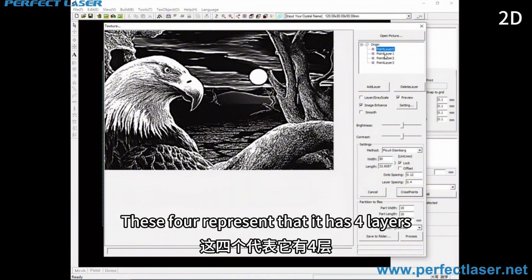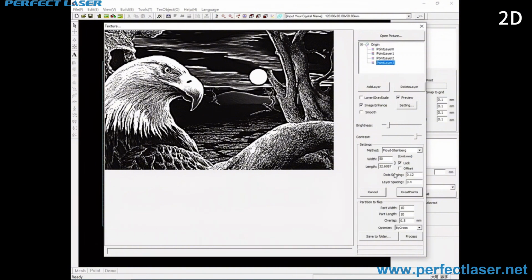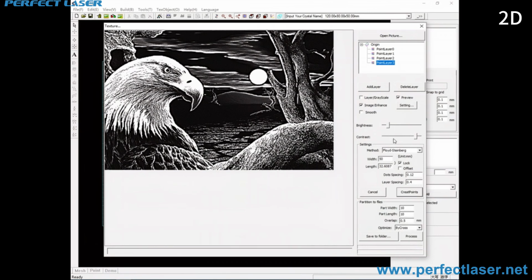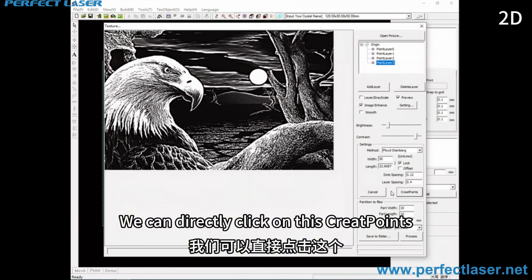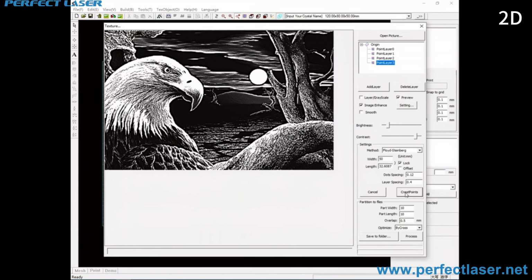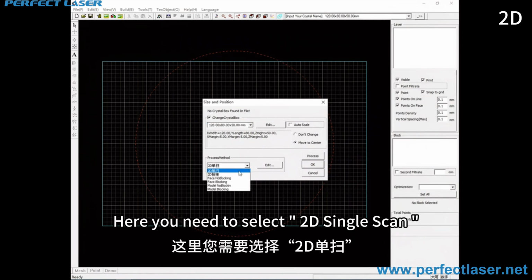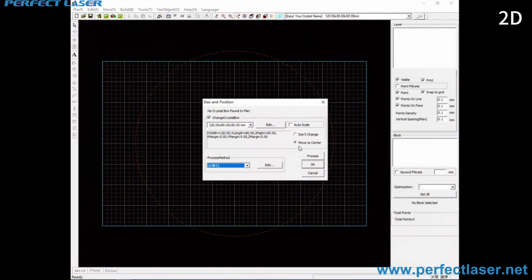These four represent that it has 4 layers. Set the size. After adjusting the contrast and brightness, we can directly click on this create points. Here you need to select 2D single scan. Then choose the size of the crystal. 585 OK.